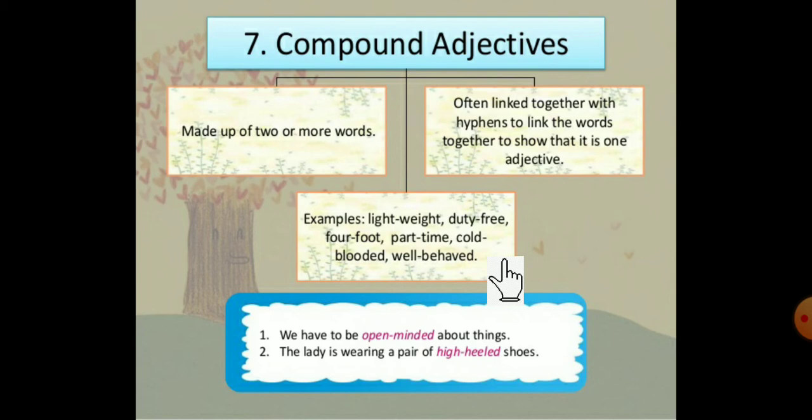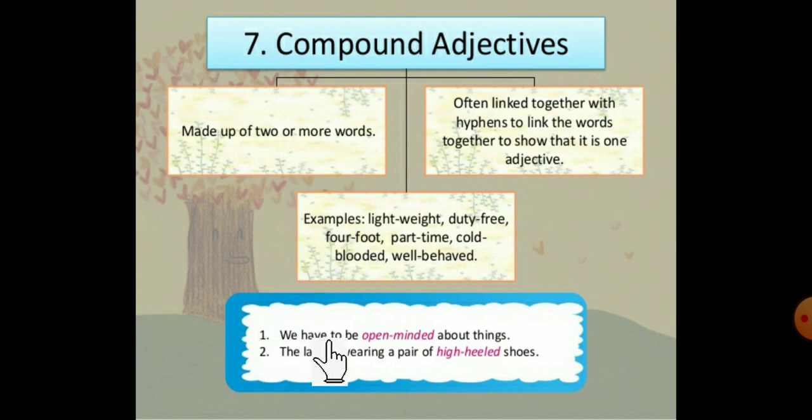These two words are there, but we are using them collectively, so it is called a compound adjective. When we use two words collectively, we put a hyphen between them. Hyphen means the dash, as in four-foot. So this dash is called a hyphen.